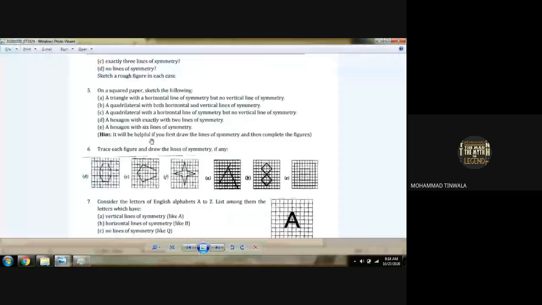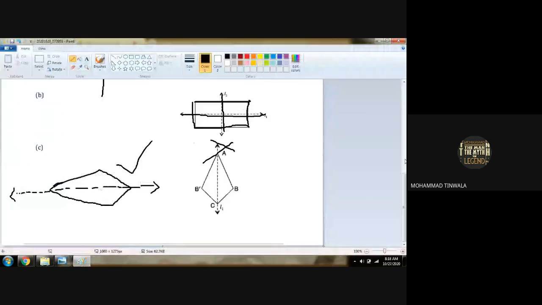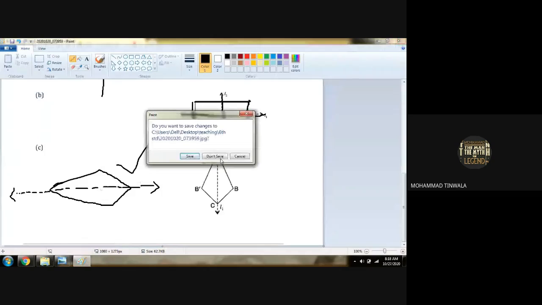ચલો fourth. Fourth માં શું છે? A hexagon with two lines of symmetry. Hexagon means what? Quadrilateral and four sides, right? The hexagon has how many sides? Five. Five sides to pentagon આવે. Three. Sorry? Six sides. Six sides, very good. So we have to prepare a regular hexagon. Sorry, not regular hexagon. A hexagon with two lines of symmetry.